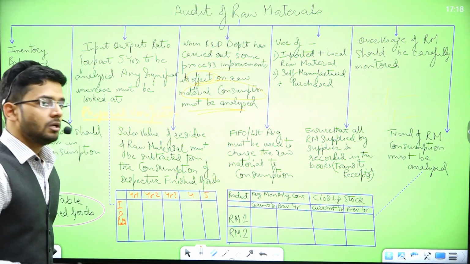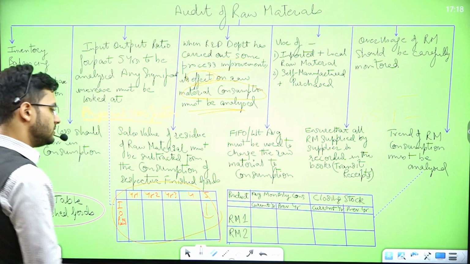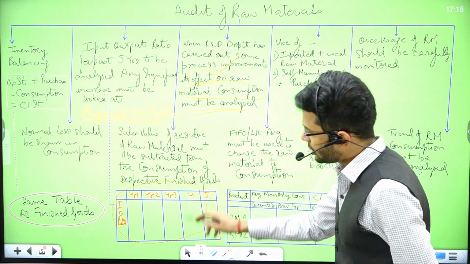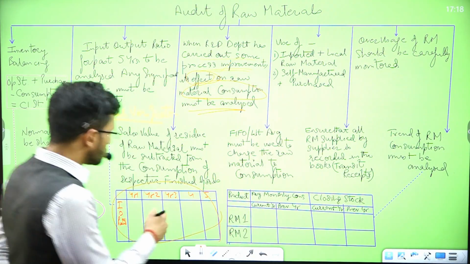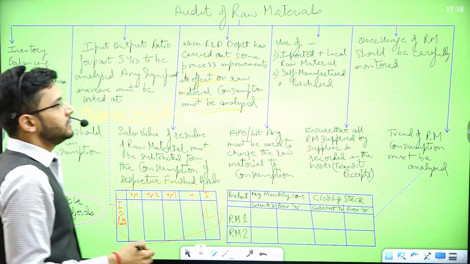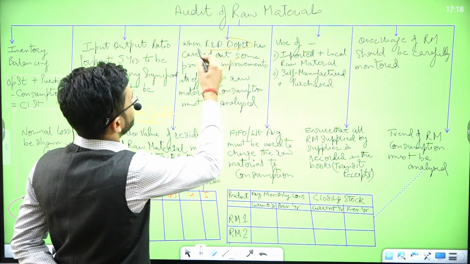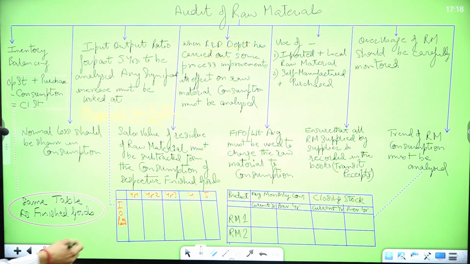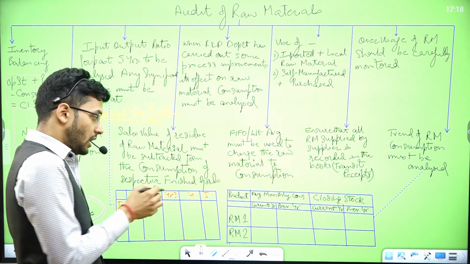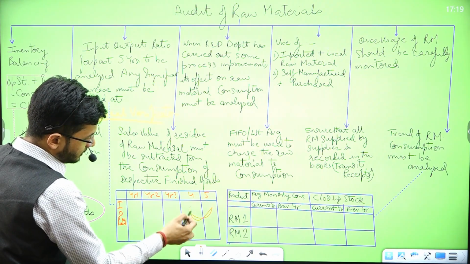You should be able to precisely demonstrate that in the current year the input output ratio has undergone a decline. So what is the use of this process improvement if your input output ratio has not declined? The input output ratio should actually decline in the current year if there is any process improvement which the R&D department has carried on. So as an auditor I need to be vigilant that whatever expenditure the R&D department is incurring in process improvement should actually convert into tangible, measurable output. I should be able to see that yes, the input output ratio has declined in the current year.